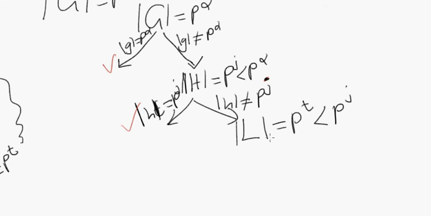If that is true, well, this L either has an element of order p to the t or it doesn't. If there exists some little l in L whose order equals p to the t, well, aren't we done then? Right? Aren't we done? Alright?